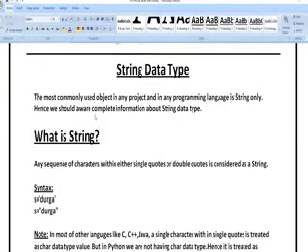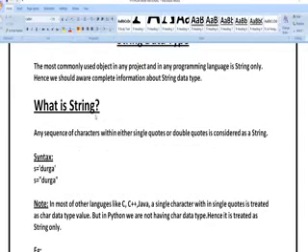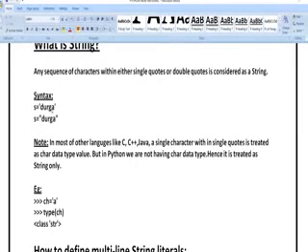Whatever characters you have written in quotes, Python will accept it as a string itself. For example, if I write s is equal to m in double quotes or single quotes or triple quotes, however it may be, it will be considered a string. Here you can see the syntax s is equal to 'Durga'. I have written Durga in single quotes. It will be considered a string. s is equal to "Durga", here I have written it in double quotes. It is also considered a string.